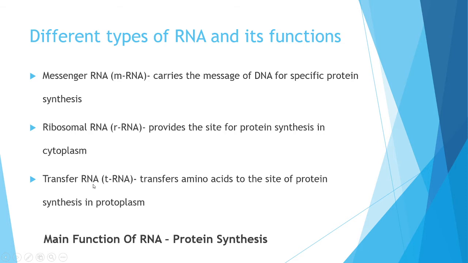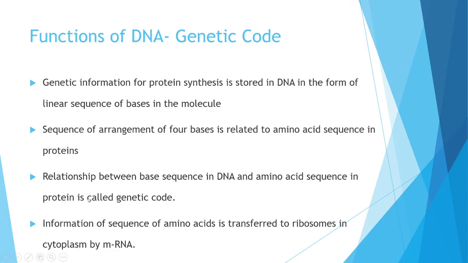The next one is transfer RNA or tRNA. Like the name itself, it transfers something. It transfers amino acids to the site of protein synthesis. Protein is made up of amino acids, so it transfers these amino acids to the site of protein synthesis. That is transfer RNA. So there are three types of RNA: messenger RNA, ribosomal RNA, and transfer RNA.